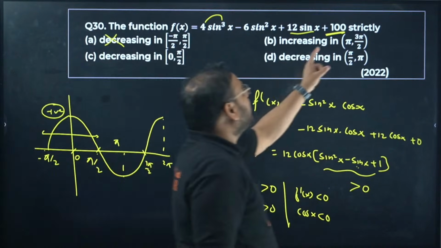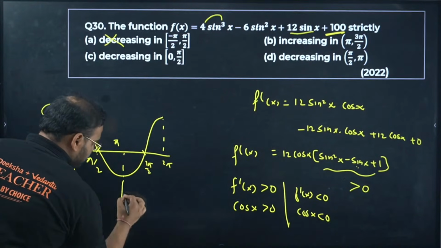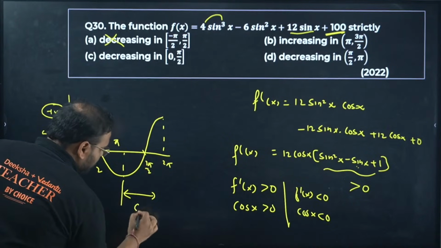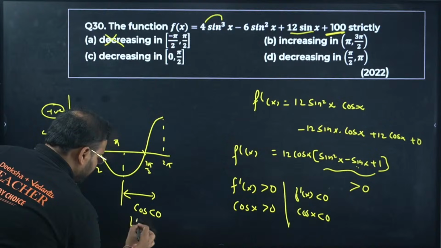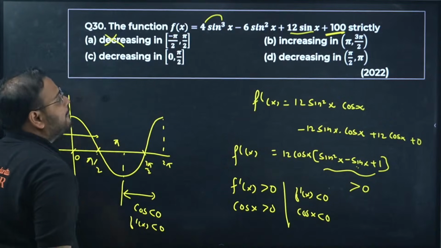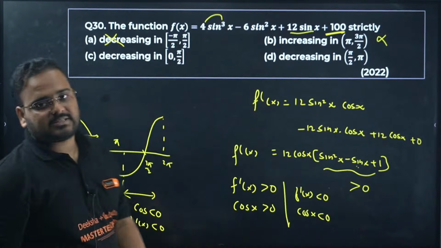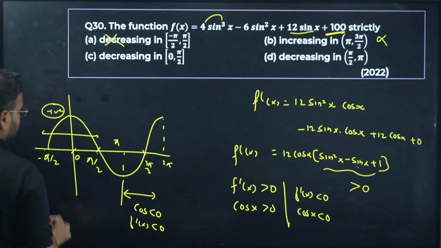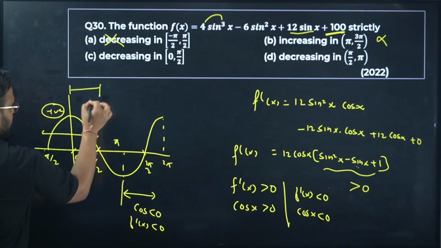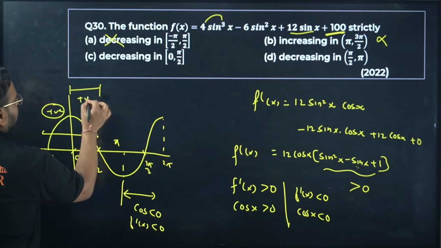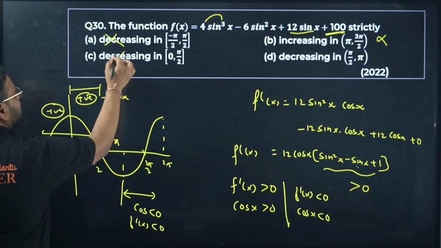Increasing from pi to 3 pi by 2. Check here. Pi is over here. In this range, cos x is below the x-axis, so the derivative will be less than 0. It means not increasing, actually decreasing. This also is wrong. Next, decreasing 0 to pi by 2. You check this interval. Cos x is positive, so it will be increasing, not decreasing. This is also wrong.